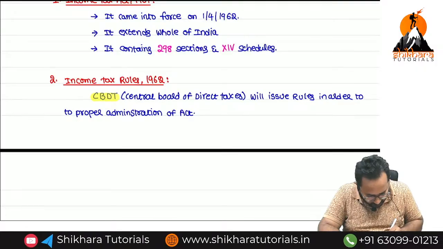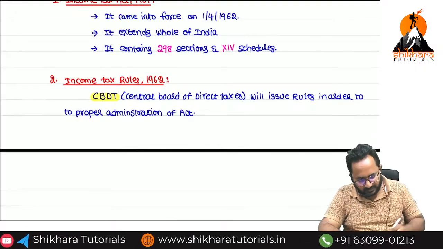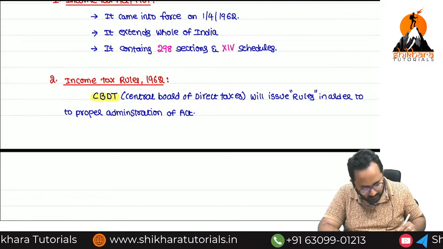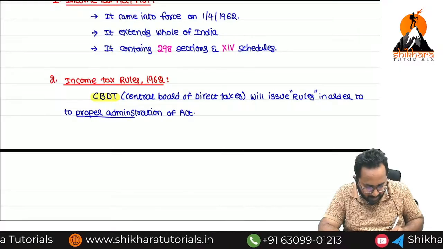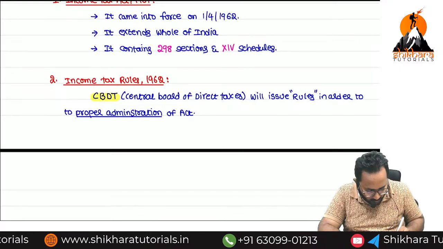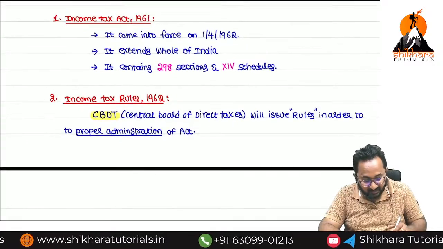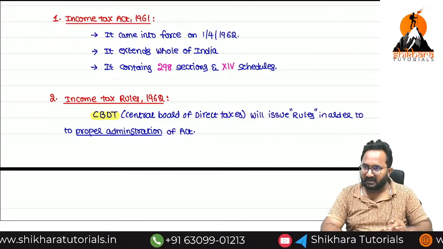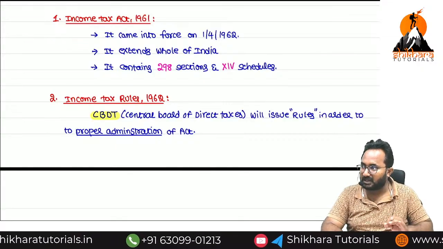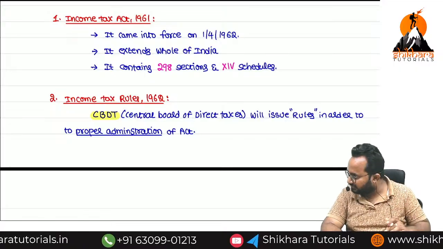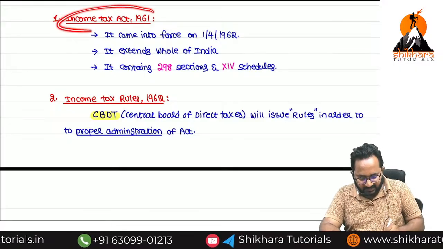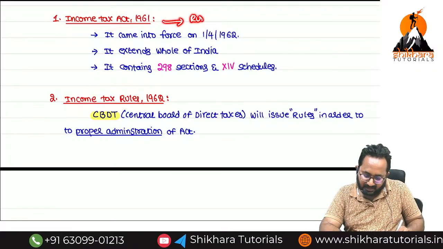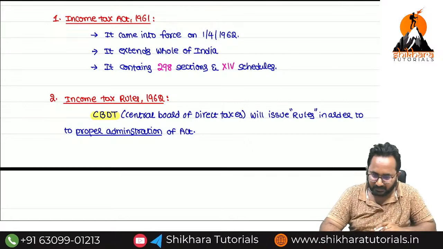It is an important MCQ. Who will issue the rules, ma? Central Board of Direct Taxes will issue the rules for running the act properly. Without rules, we can't run this total act properly. Some provisions or some sections are difficult to implement without the help of rules. If the act is there along with the rules, then we can run this entire Income Tax Act properly.